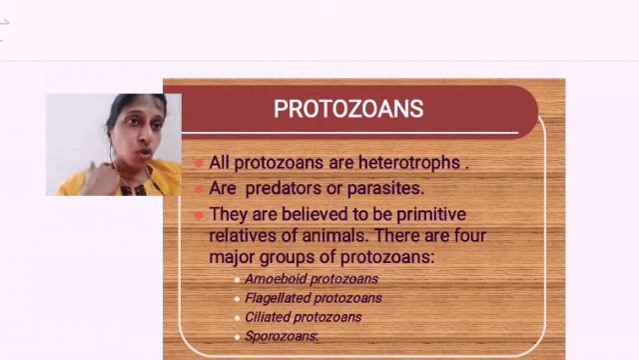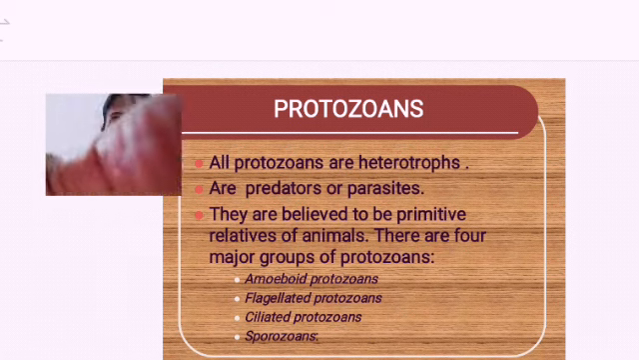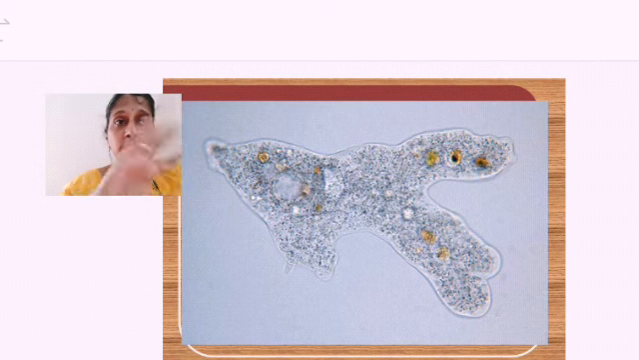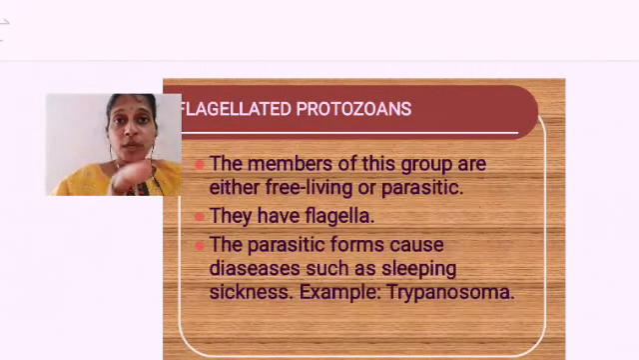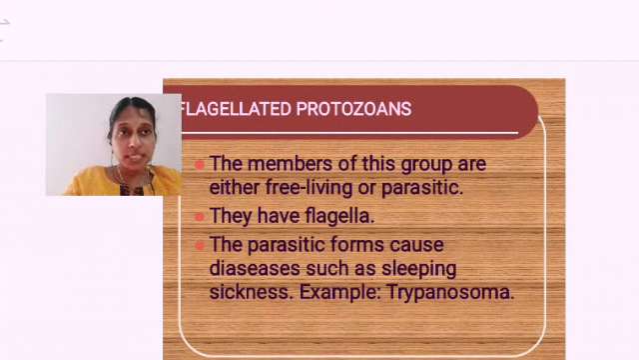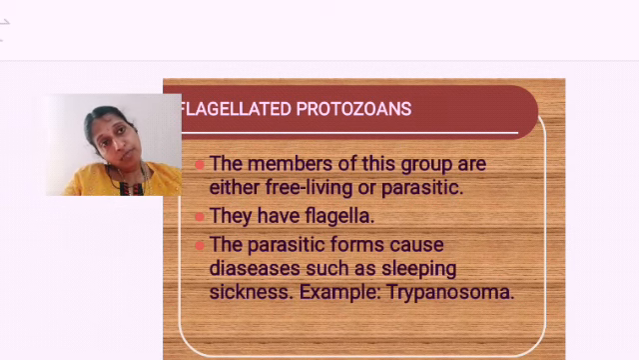Now moving on from this amoeboid protozoan you have seen. This one is over. This is the diagram for amoeba. Now moving on to flagellated protozoan, the next type. Members of this group are free living. They can live alone or they are parasitic. Parasitic means they depend on a living organism for food.